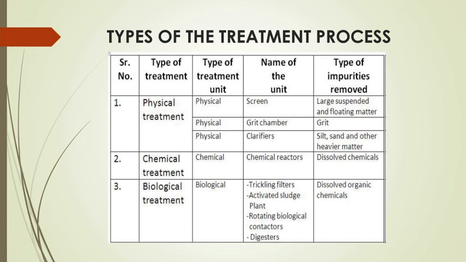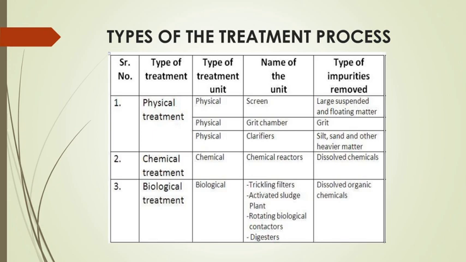And what is the main objective of grit removal? The first, to protect the pumps, valves and piping. Next, minimizing the chances of choking pipes and conduits with grit. And next, preventing grit from occupying volume in the biological treatment unit. So these are the various objectives of grit removal.